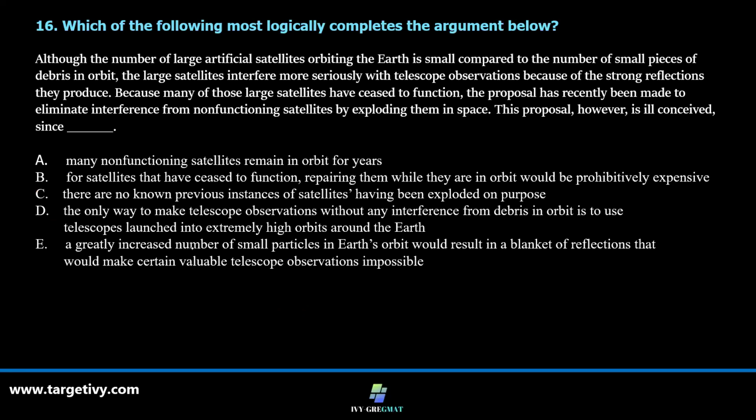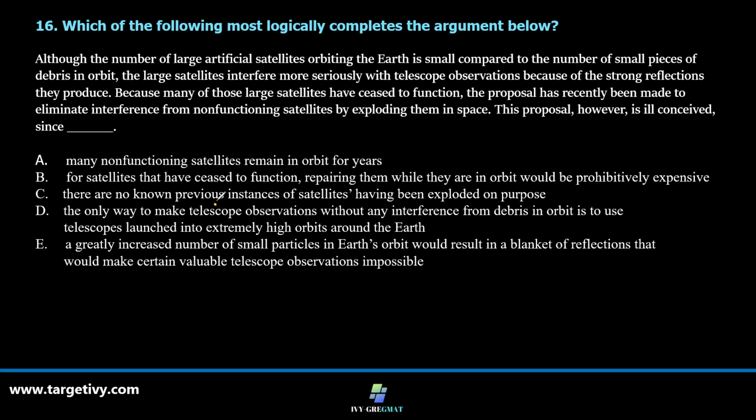Question number 16. Although the number of large artificial satellites orbiting Earth is small compared to the number of small pieces of debris in orbit, the large satellites interfere more seriously with telescope observations because of the strong reflections they produce. Because many of those large satellites have ceased to function, the proposal has recently been made to eliminate interference from the non-functioning satellites by exploding them in space.